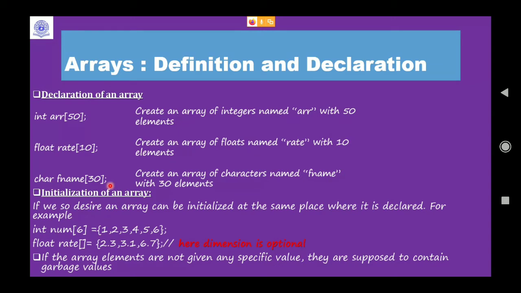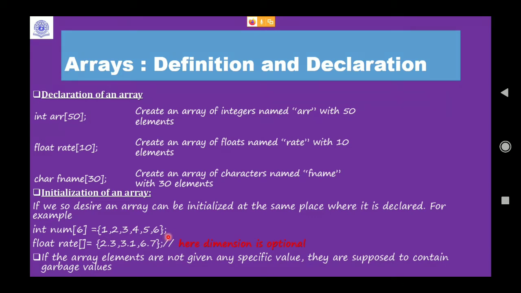Another thing that you have to understand is how you initialize. Just by creating it, you can't use an array. You have to initialize it with something. If we so desire, an array can be initialized at the same place where it is declared. So this is one way of declaring. If I want to declare 6 elements inside an array called num of integer type, then I can use this: 1, 2, 3, 4, 5, 6, and with that you do not need any initialization code.